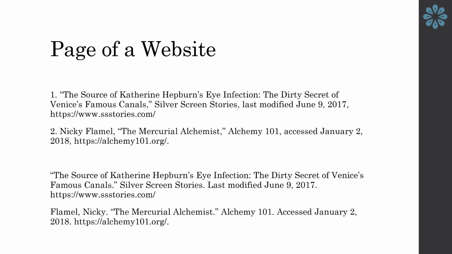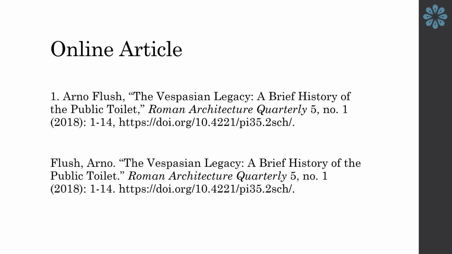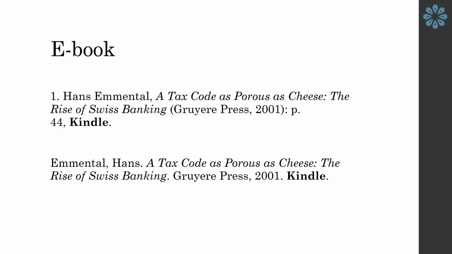When it comes to citing a specific web page, follow the same rules as for websites, but add the title of the page as well as the author's name, if there is one. If you have accessed an academic article online, let's say through a database, it's a good idea to provide a URL or DOI. For more information, please consult our lesson on citing periodicals. Next, when citing an electronic book, try to mention the reading device, for example, Kindle, the format, for example, EPUB, or the DOI or URL. For more information, please visit our lesson on citing books.